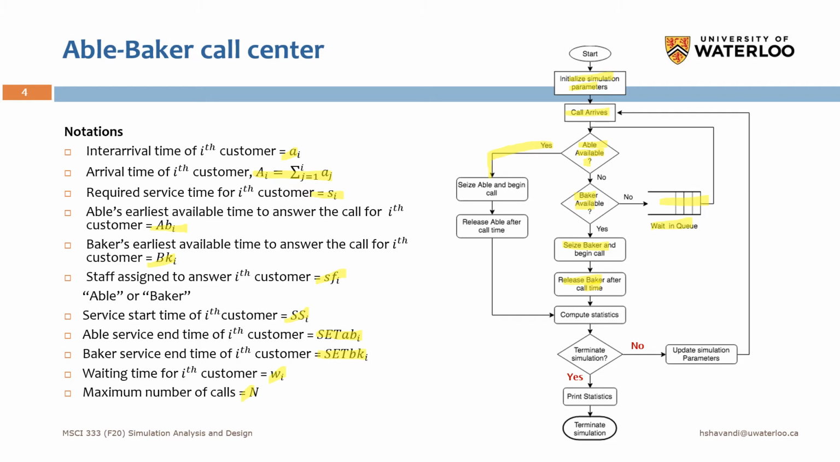Okay, and at the end, we will compute the statistics, and we will terminate the simulation if we have simulated for 100 calls. If it's less than 100 calls, then we will repeat all the process from call arrivals to this step. Okay, and that's it. If we have 100 customers in the system, then we are done, and we print the statistics and we terminate the simulation. Okay, so this is the general flow of the simulation of this system.